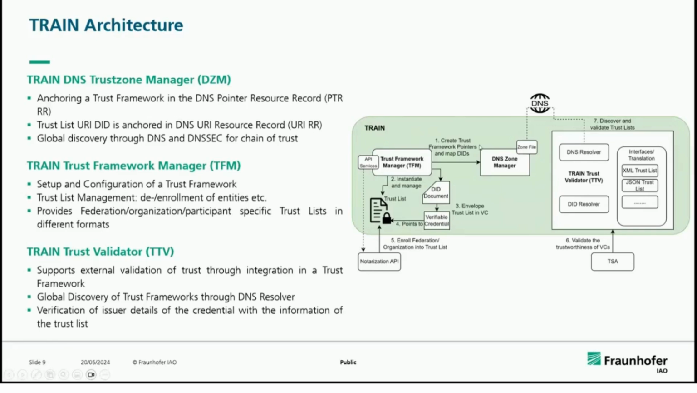And here, actually, in DNS, we use two records for hosting the trust list. One is the URI record, which we use for establishing a link to the trust list. Actually, the trust lists are anchored in this URI record, and the PTR record is used to point to different trust lists, because in TRAIN, not every federation or every domain owner needs to have their own trust list, but they can also trust the other party using this pointer record. So that's where we use these two existing records to enable this approach.